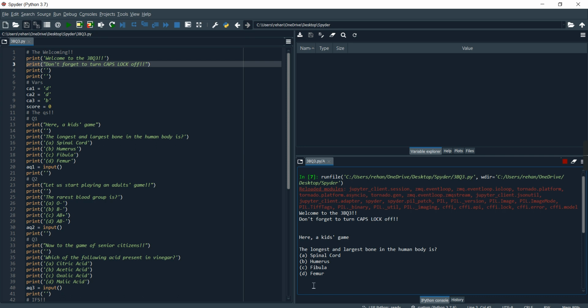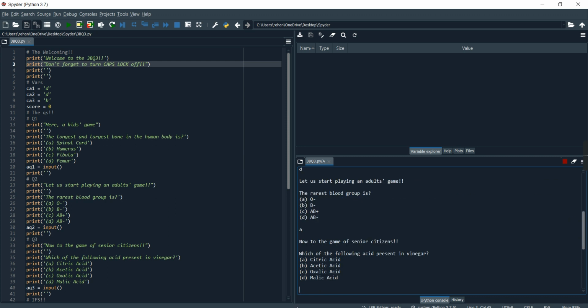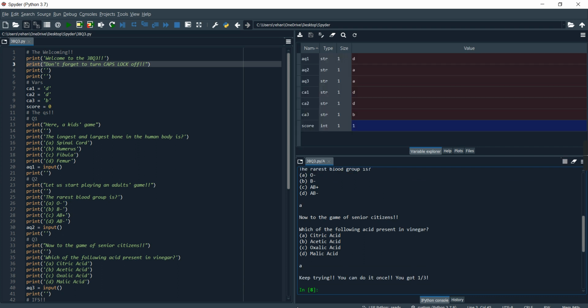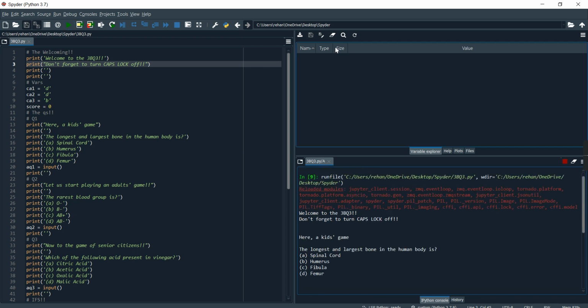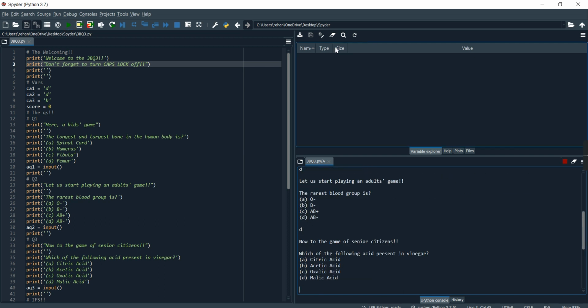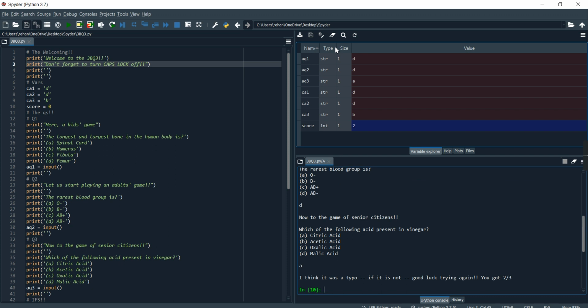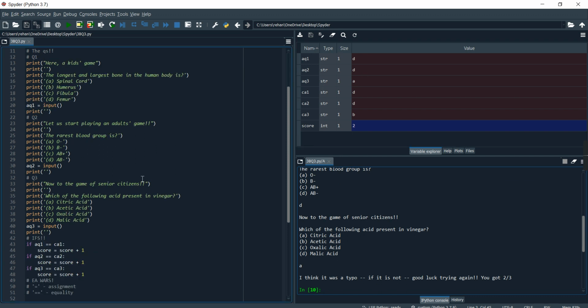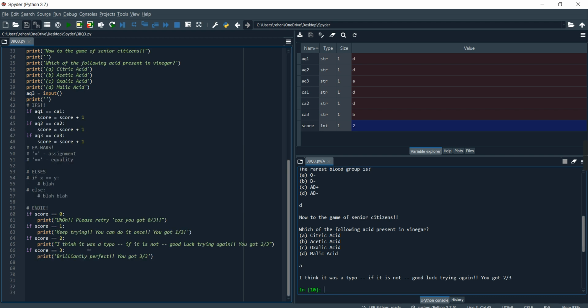Here, a kid's game. The longest and the largest bone in the human body is what? Let's get this correct and the rest of them wrong. "Keep trying. You can do it once. You got 1 out of 3." Okay, let's get 2 correct. So D, D, and A. I think it was a typo. If it was not, I wrote "was not". Grammar error.